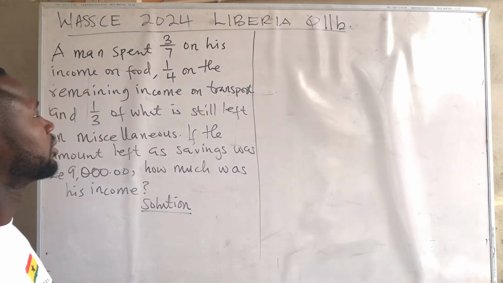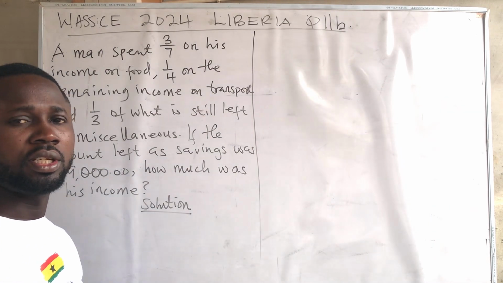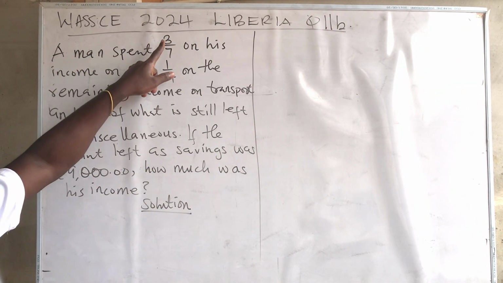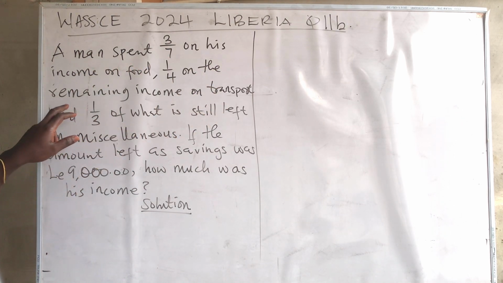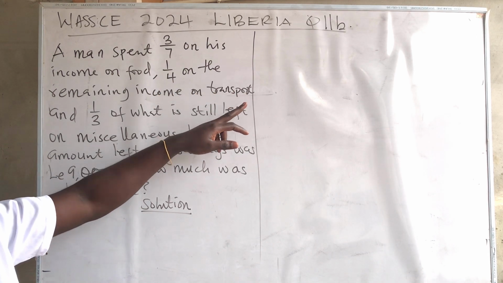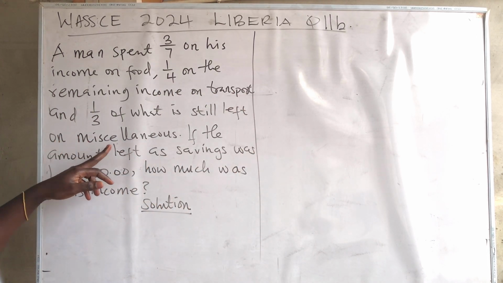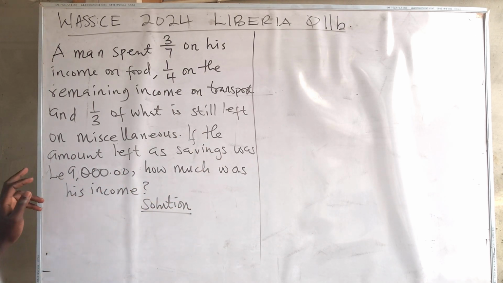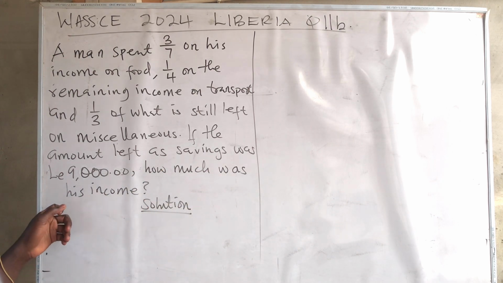Hello. Let's consider this question. WASSCE 2024 Liberia question number 11b. A man spent 3/7 of his income on food, 1/4 of the remaining income on transport, and 1/3 of what is still left on miscellaneous. If the amount left as savings was 9,000 lei, how much was his income?